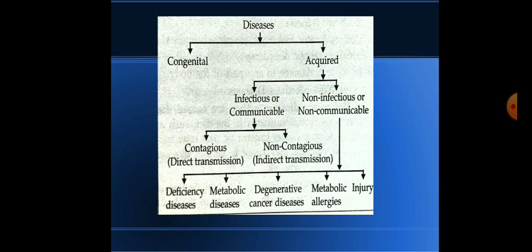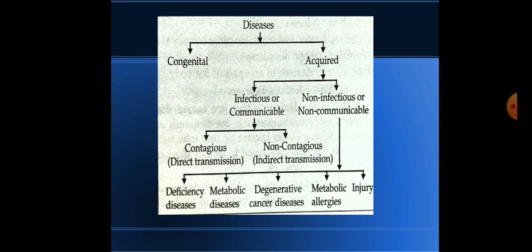Now you can see this chart. Diseases can be divided into two categories, congenital and acquired. Congenital means genetic disorders, which can also be due to environmental factors, like color blindness, hemophilia, sickle cell anemia, albinism and so on.